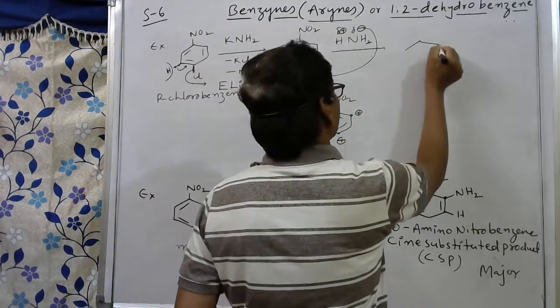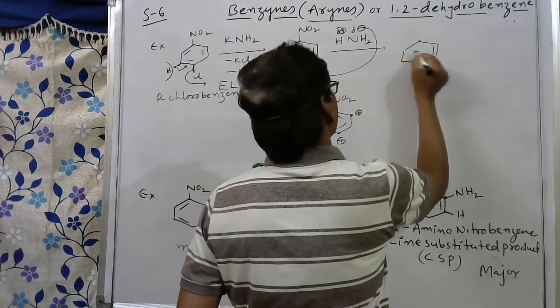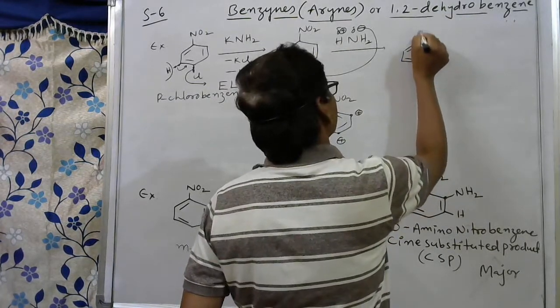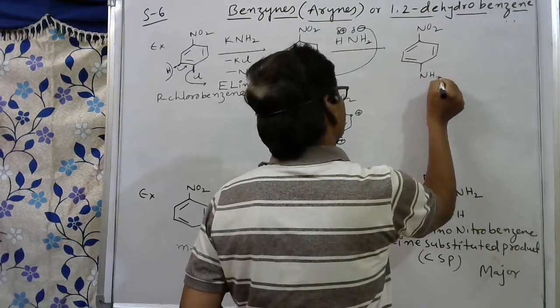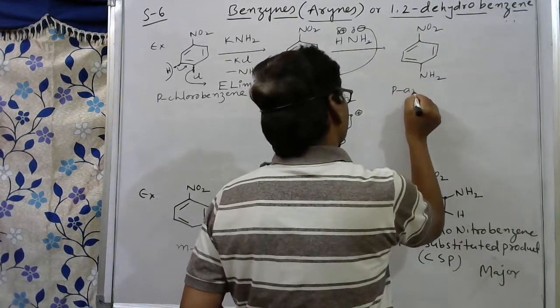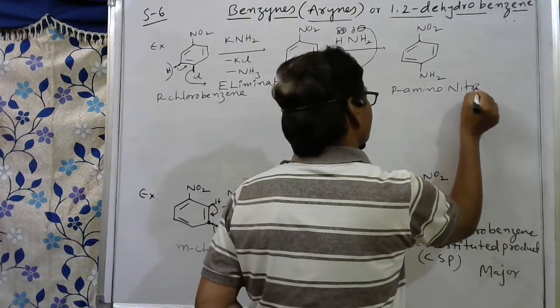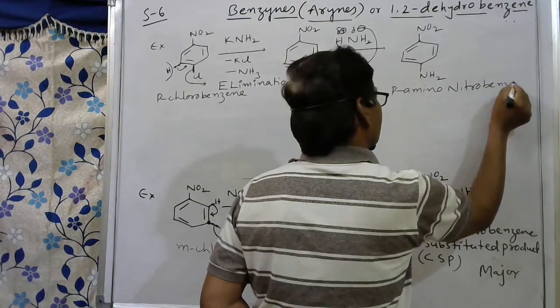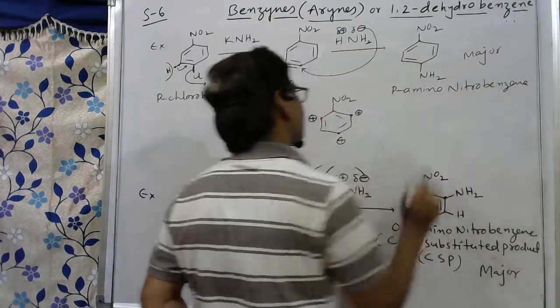So finally, what product can we expect here? Here double bond, here double bond, here double bond, then NO2, then here NH2. This is para-aminonitrobenzene. Para-aminonitrobenzene. This is the major product.